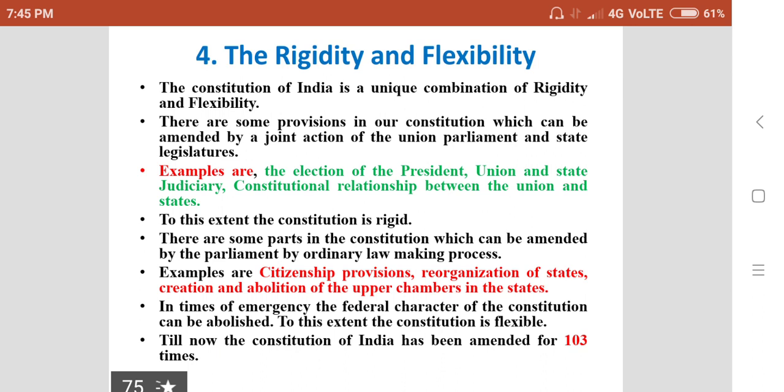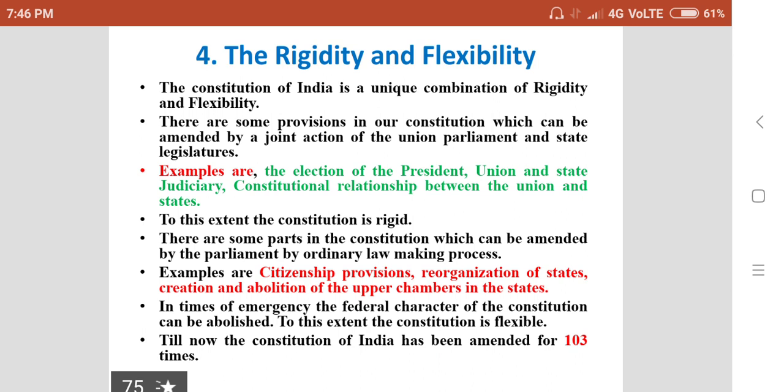Examples are the election of the President, Union and State Judiciary, constitutional relationship between the Union and states. So, to this extent, the Constitution of India is rigid.